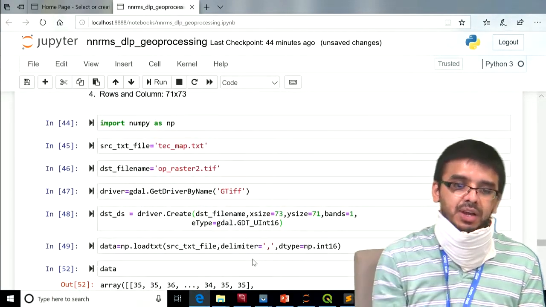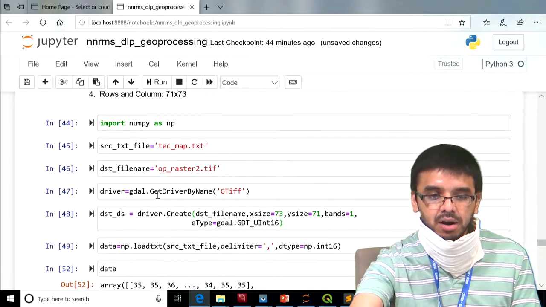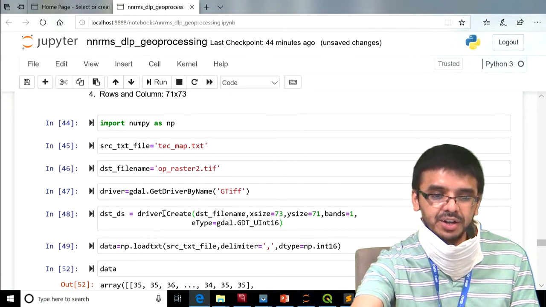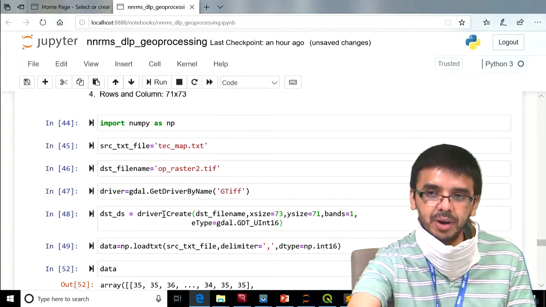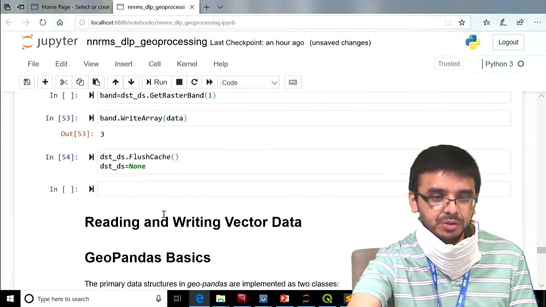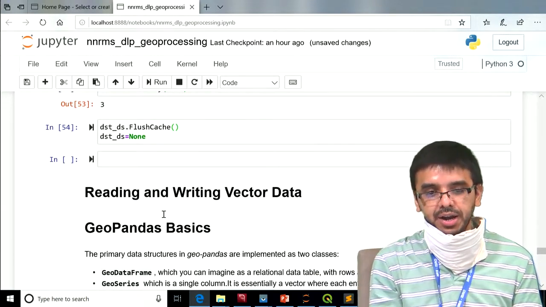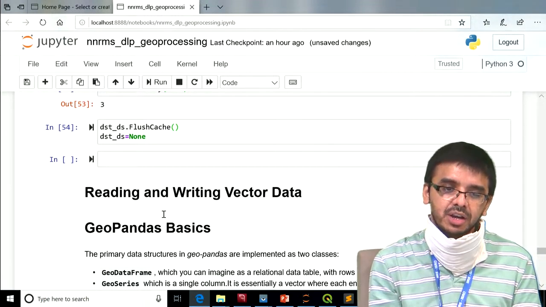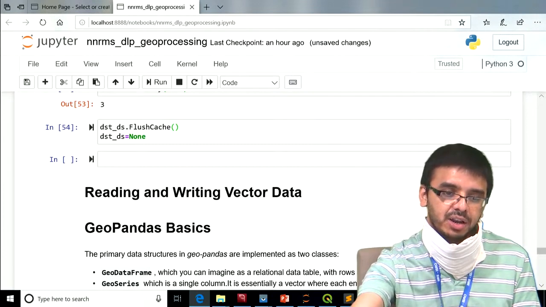Just writing this, first we need to create a driver. Then on that particular driver we need to create a destination data set. On the destination data set, we then need to get the raster band. On that band, we then need to write our data. This way we can write a single band raster. In a similar way we can write a multi-band raster or a different format like IMG using GDAL.